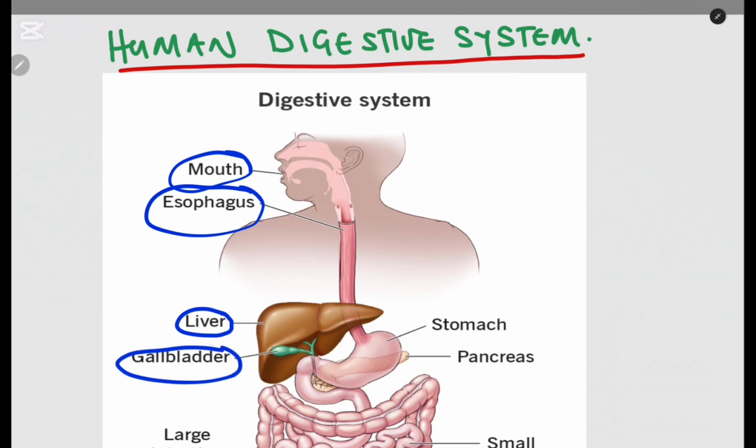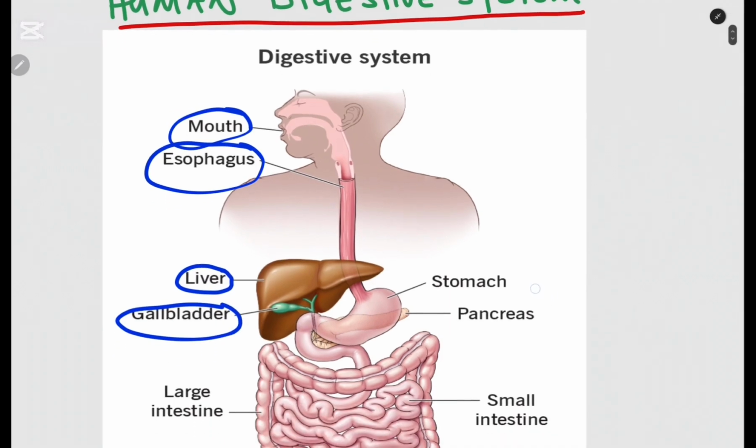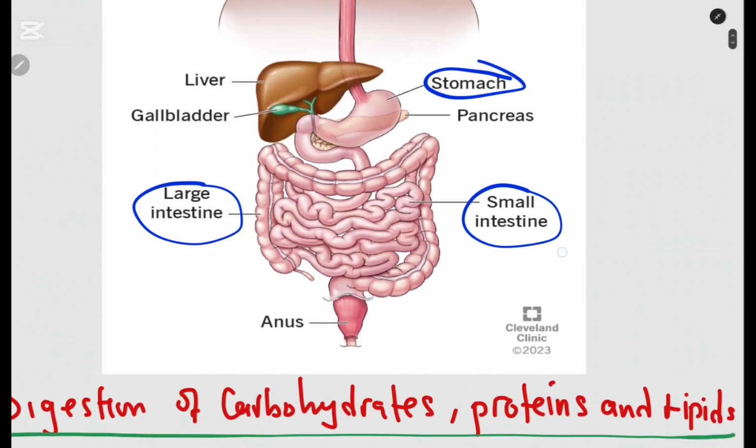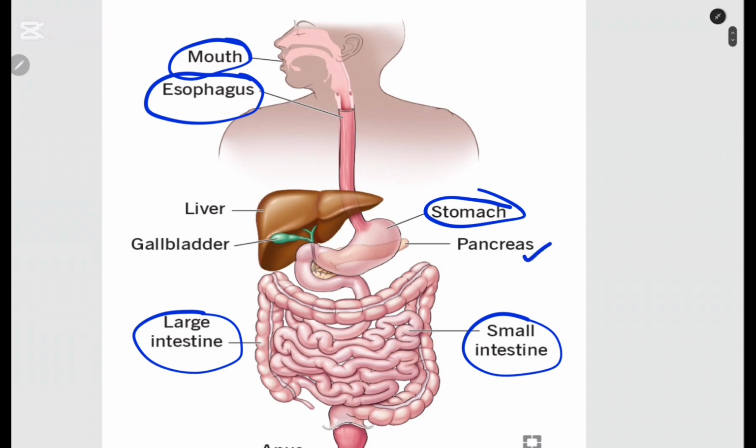We have the gallbladder here. These parts you need to know them. You have the stomach. You have the small intestines. You have the large intestines. These parts, the pancreas, the liver, the bladder, all these play an important role in digestion, and therefore you